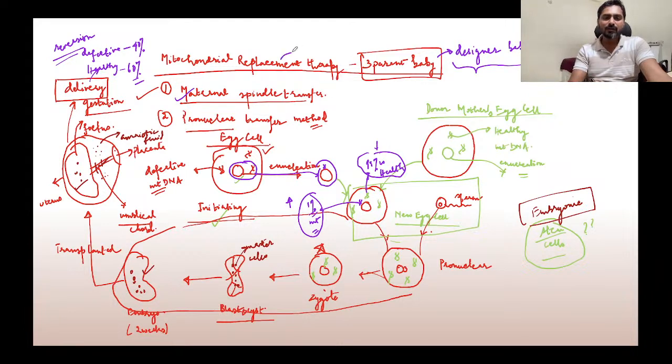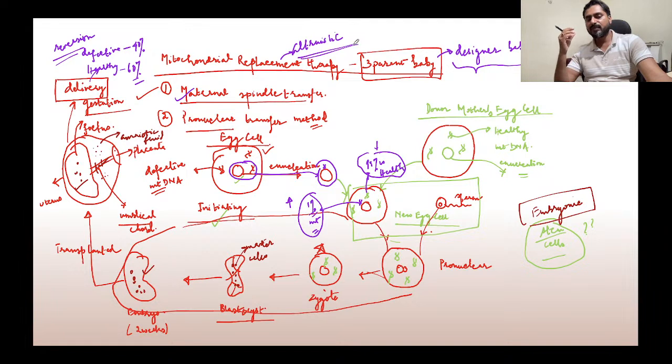We are going for mitochondrial replacement therapy for altruistic purpose. That is, we want that the child should not get some disease. That is an altruistic purpose or vision. But in future we could misuse this technology and we can get babies which we desire. So this could lead to designer babies also.